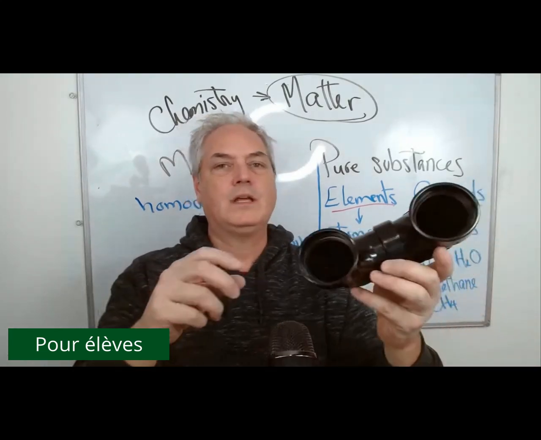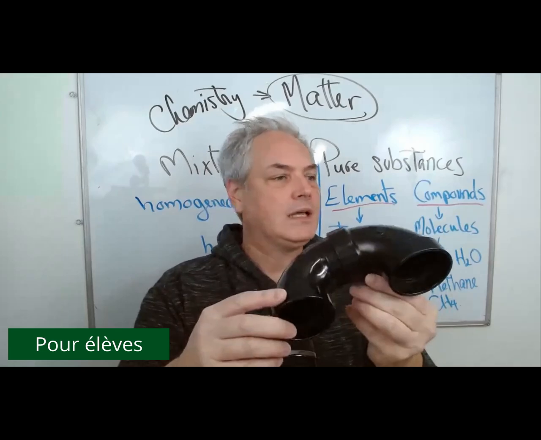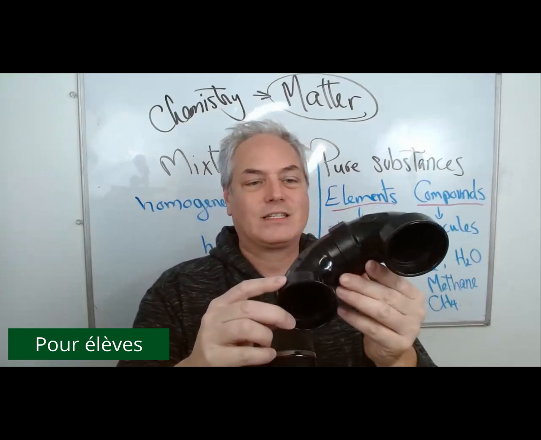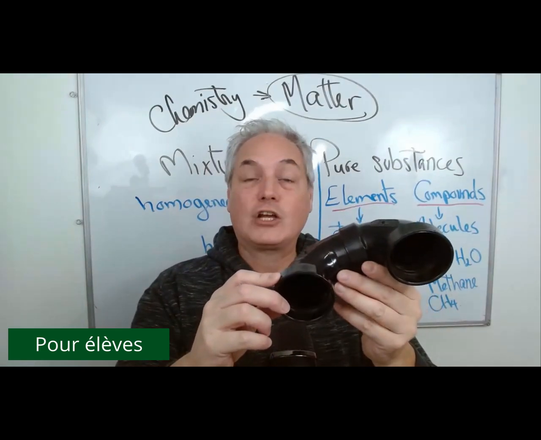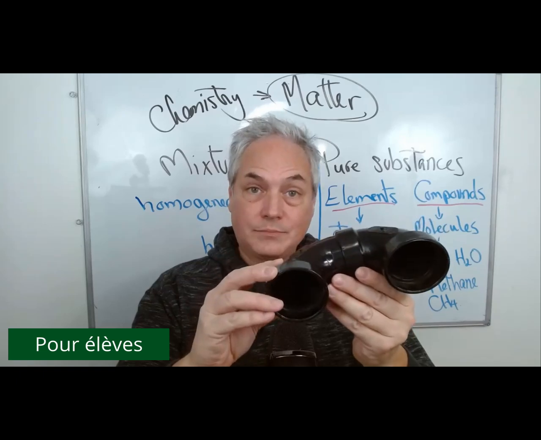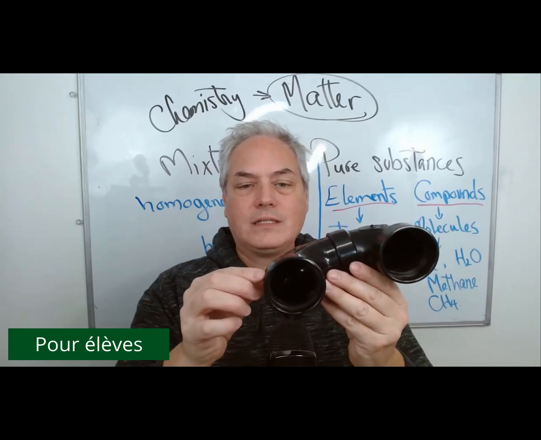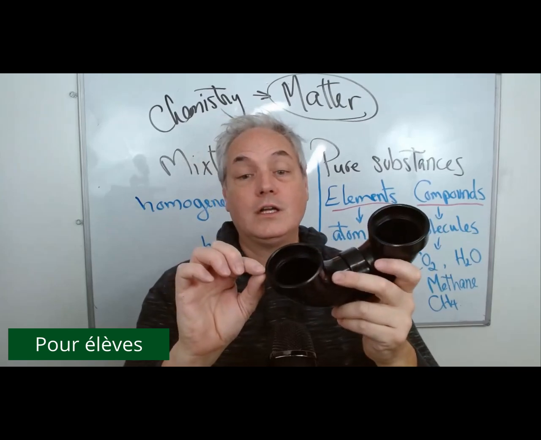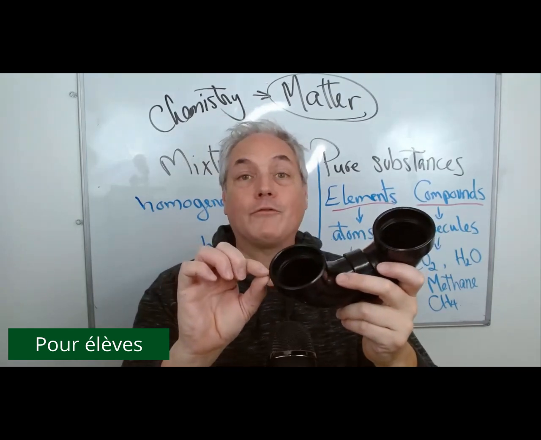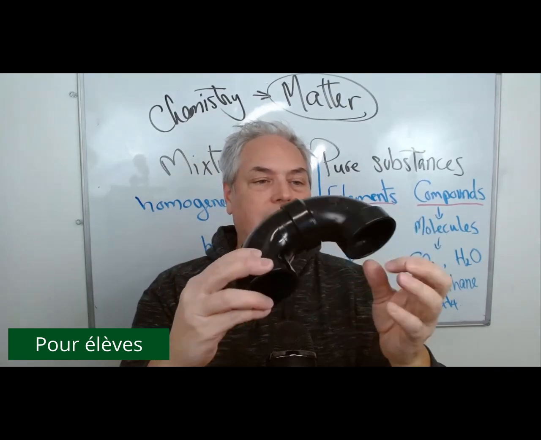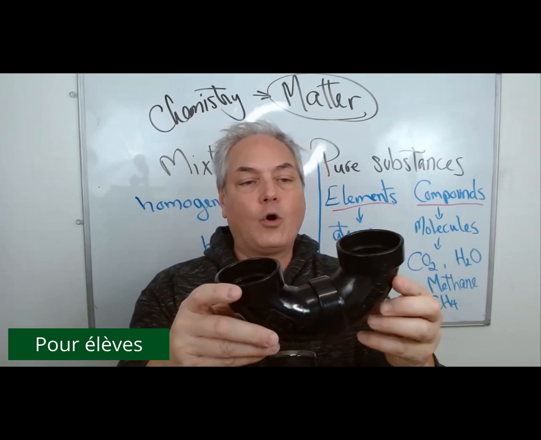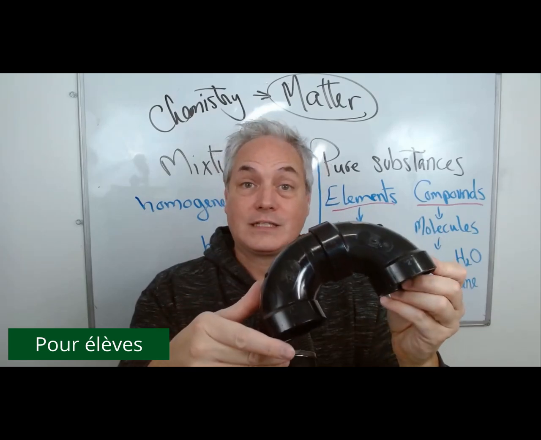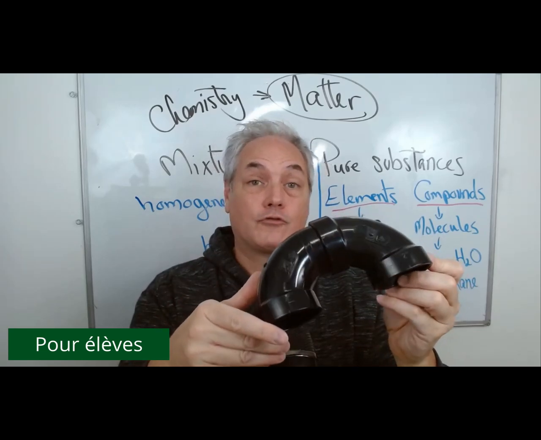Okay, let's use this. Here I have a pipe, and the pipe is made of plastic. There's a specific type of plastic with a specific color. If you were to take this piece of plastic and break it down into small pieces, small pieces, small pieces, you will end up with one small particle of plastic made of one type of particle. And here I have to assume that the overall composition of this plastic is the same throughout.